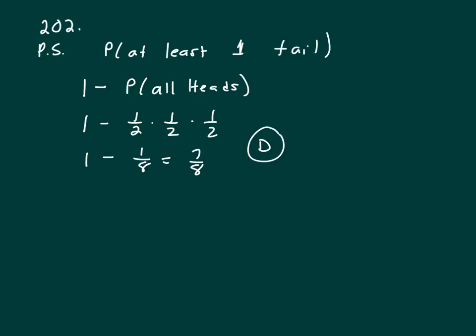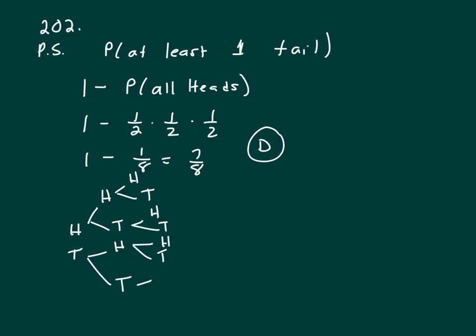Let me see if I can show this. I don't have a lot of room here, but you toss a coin, you might get a head or a tail. And the next time you might get a head or a tail, and then again a head or a tail. So you see this first branch is head, head, head. Or you might get a head, head, tail.